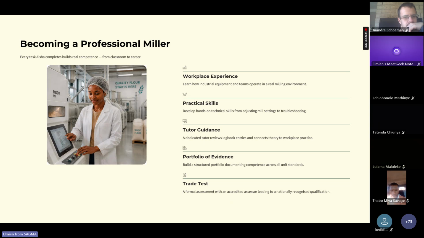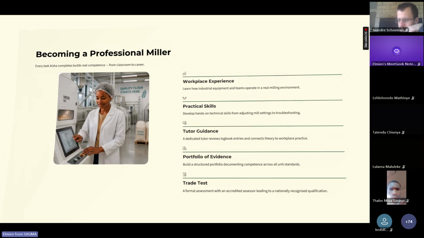One deadline I'd like to also bring to your attention is that the accredited students must submit their logbook and portfolio of evidence documents by the 14th of October. And please don't leave this until the last minute. These documents form a very essential part of your qualification.